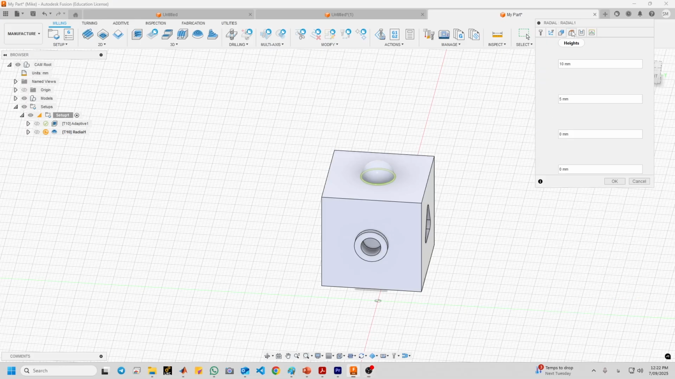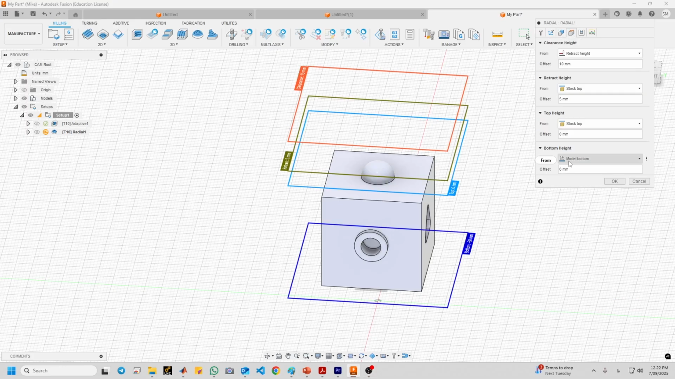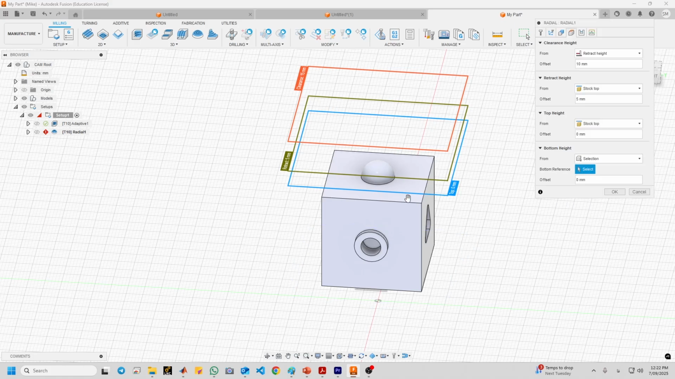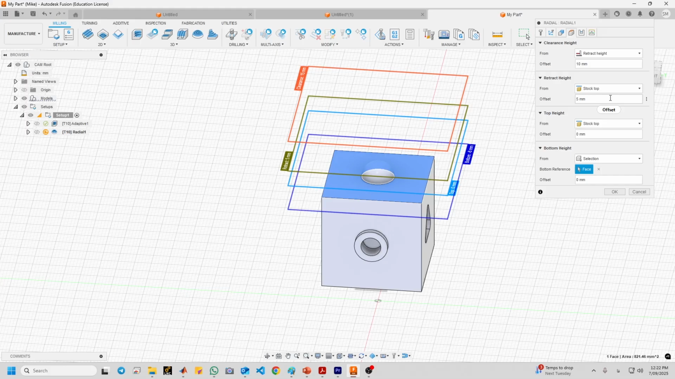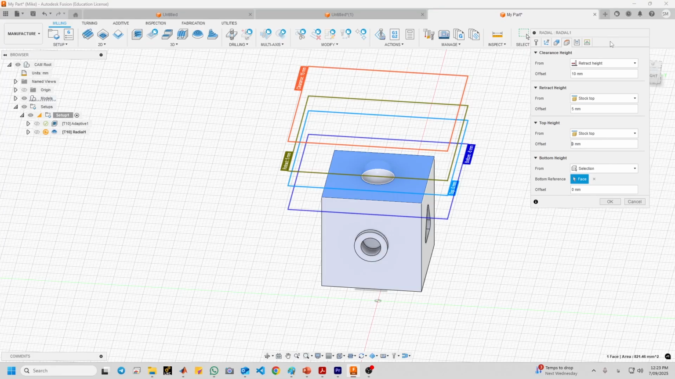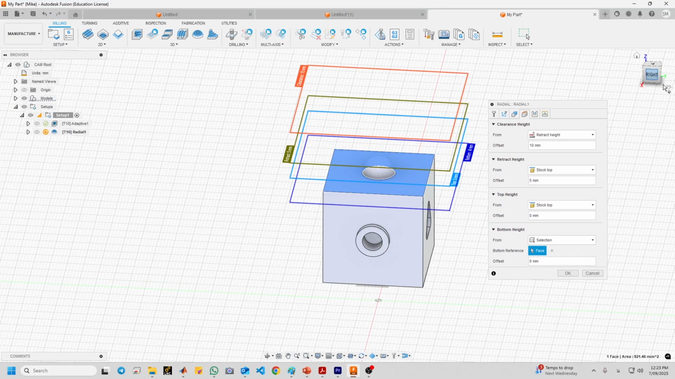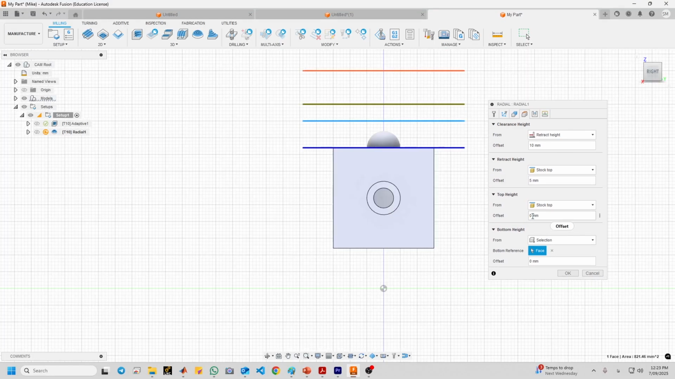Now go to the heights and bottom height, change this one to selections and select this surface, and change the top height to 0. Let me first show you what's happening here. 0.5.